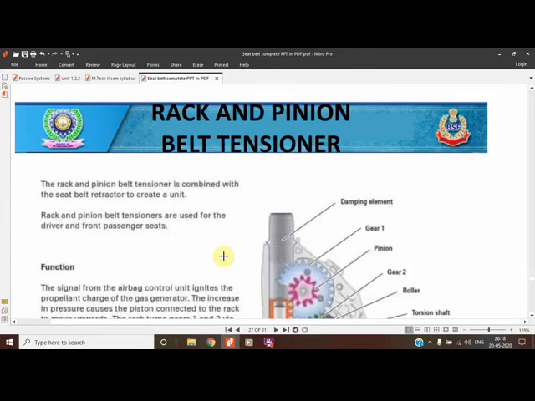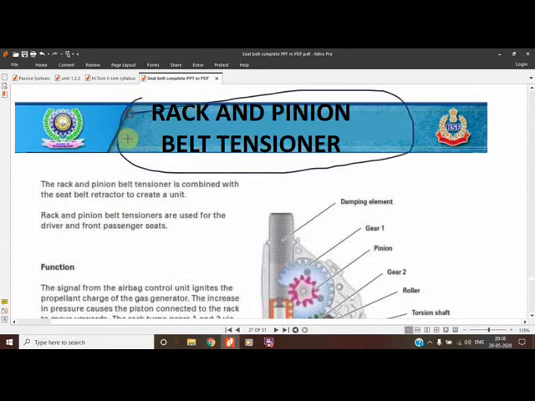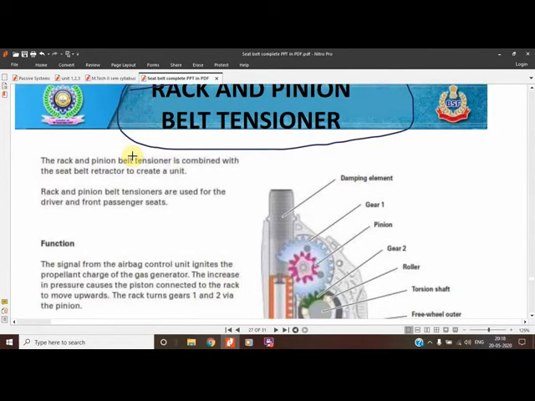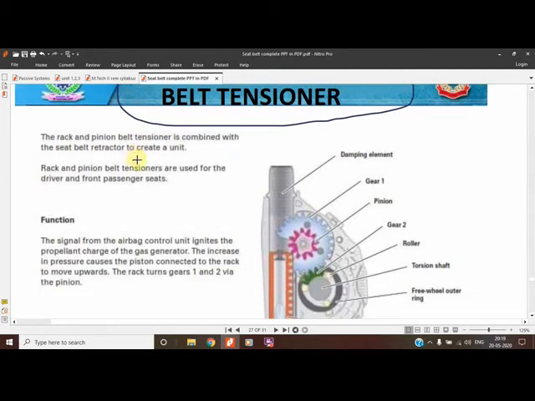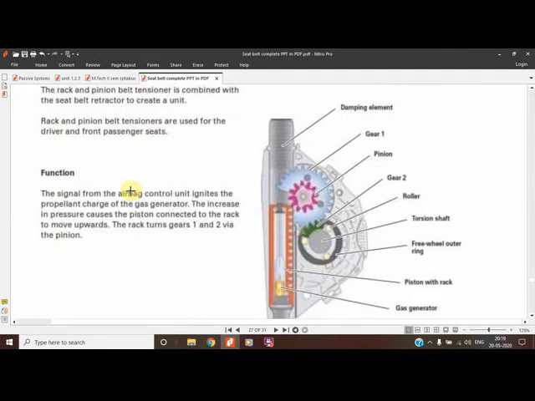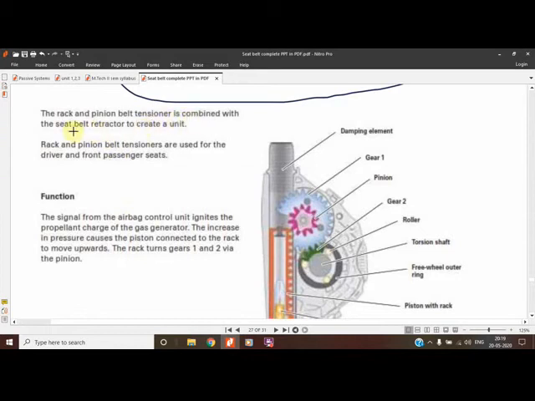Now we are coming to the third belt tightener, that is the rack and pinion. The video which I showed you was on this itself, but the video was simple. The mechanism shown over here shows the complete detail. This is how it works. The rack and pinion is combined with the seat belt retractor to create a unit and is used for the driver and front passenger, means the front two seats, driver as well as the front passenger.